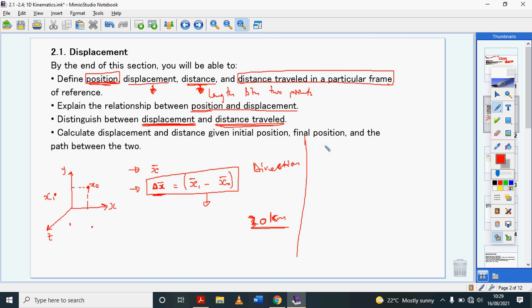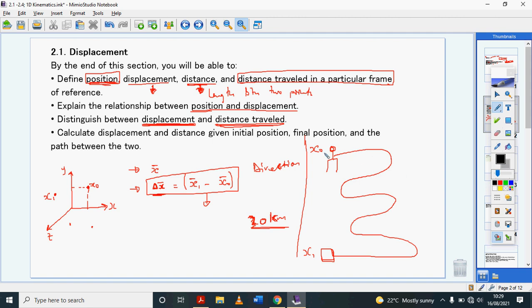So think of it this way. If you have Solomon right here, Solomon moves from here. This is the path from his home to school. He gets to school, right? His initial position is right there, where his home is. His final position is right there. Displacement is always going to be a straight line path, right?